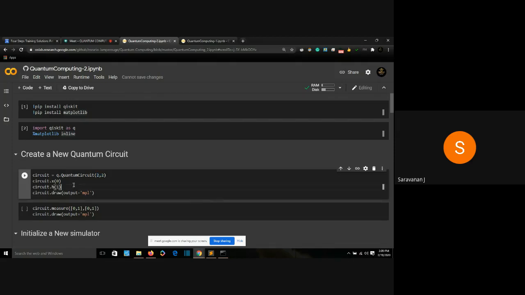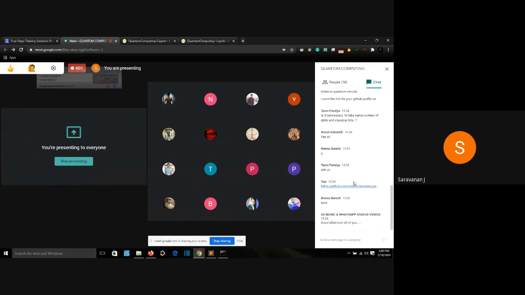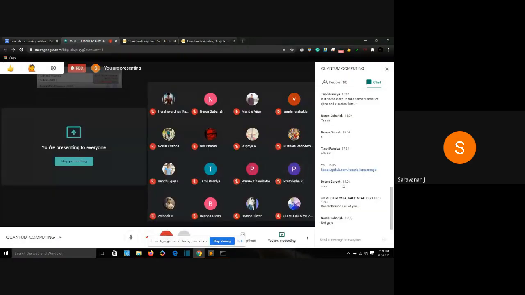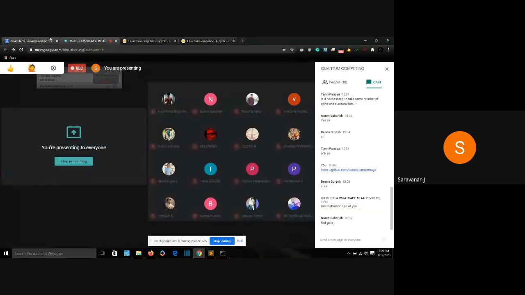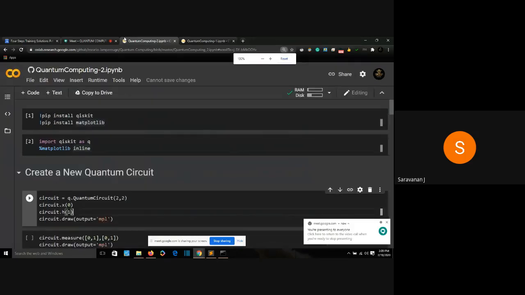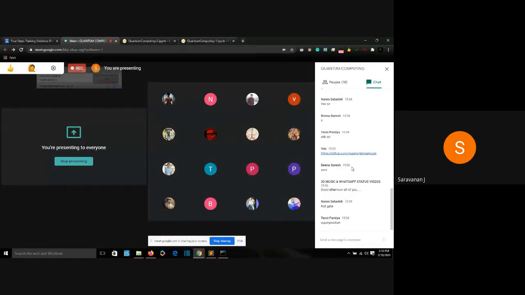Then we are using an X gate. What is an X gate? Not gate. Great. And then we are using an H gate. What is an H gate? Superposition. Yeah, we are sending that qubit to a superposition. The correct way to pronounce the H gate is Hadamard gate.